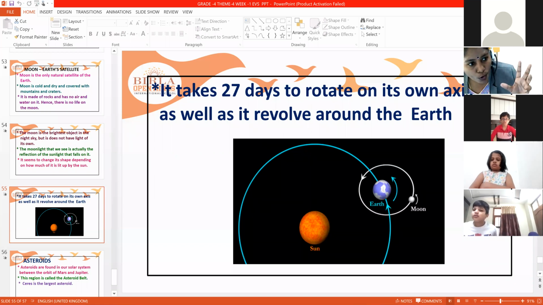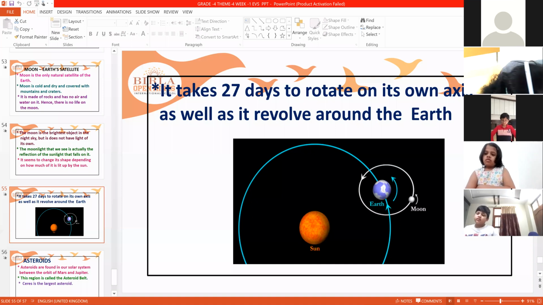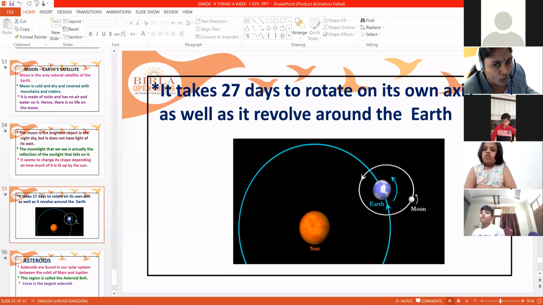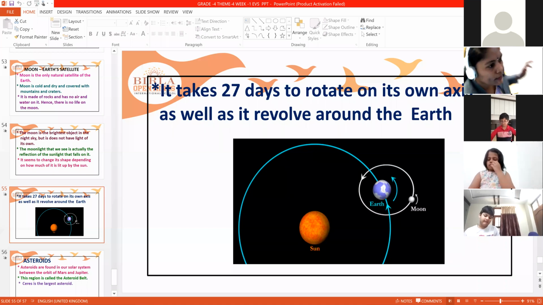Moon turns around itself and turns around the Earth also, same like Earth turns on its own axis and revolves around the sun.